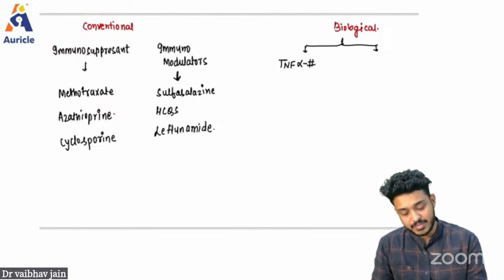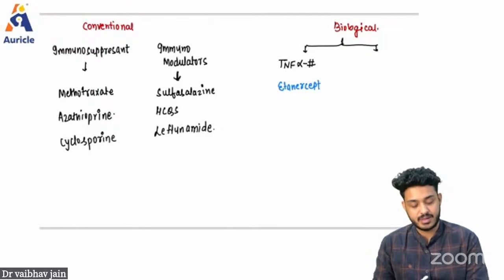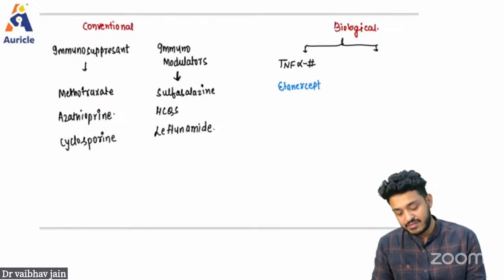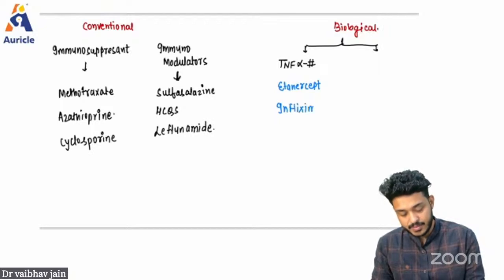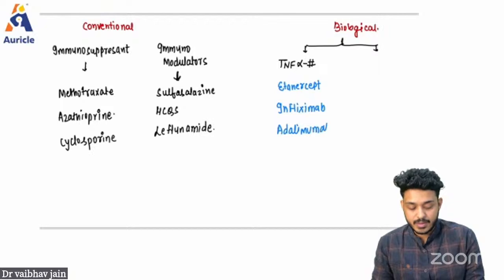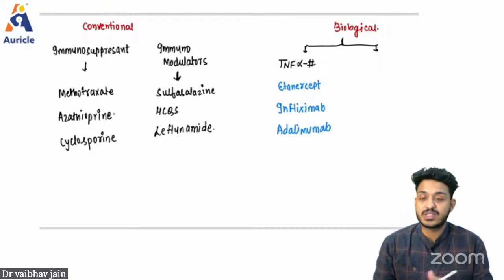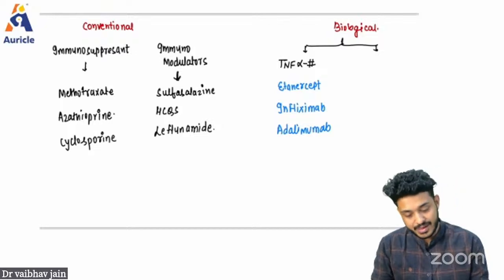What are the examples we are having? You can remember drugs like etanercept, infliximab, adalimumab. Previous year question, adalimumab. So we are having drugs which are TNF alpha blockers: etanercept, infliximab, and adalimumab, right?